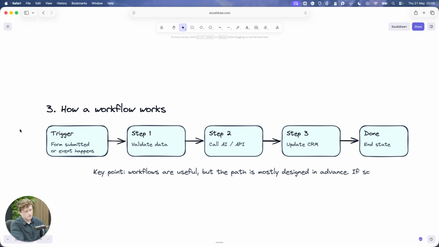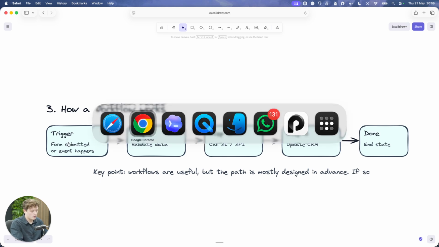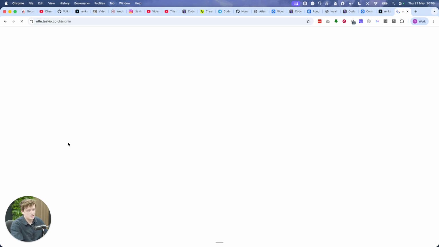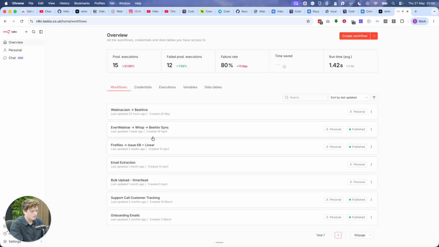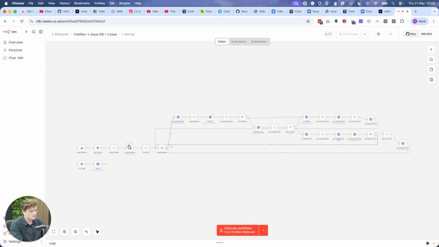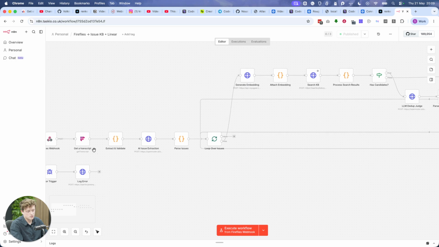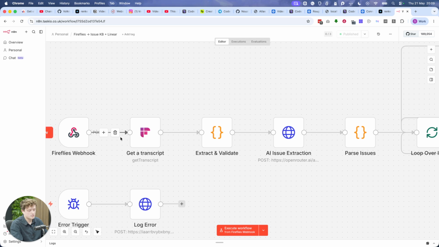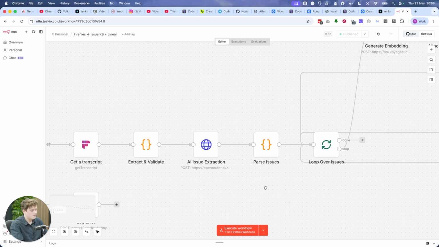It's a predefined flow that will always happen every single time. Lots of businesses have lots of workflows. I'll give you an example of this. I'll come into my n8n account for our company. We actually have a workflow here, and this is basically a more in-depth version of a workflow automation. We do lots of calls with our customers. We'll have a customer who will have a call with us. We take that transcript, and then we do loads of things with it.